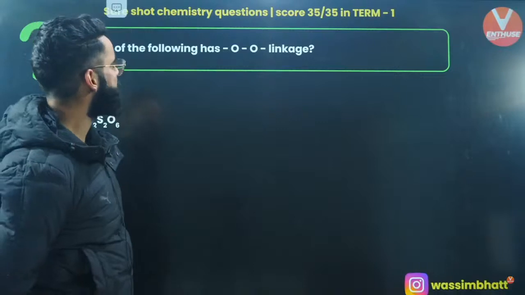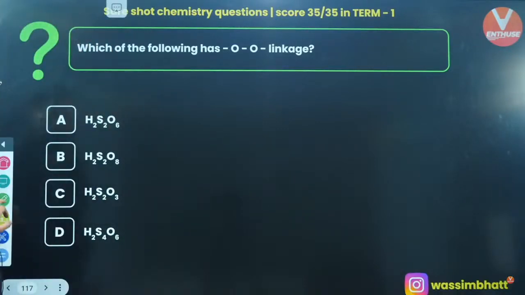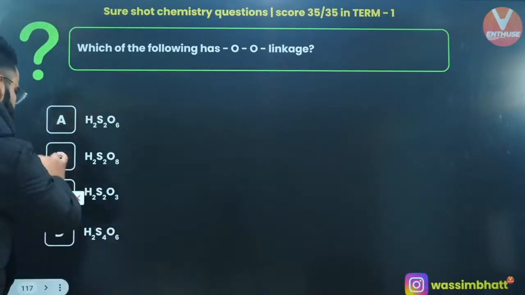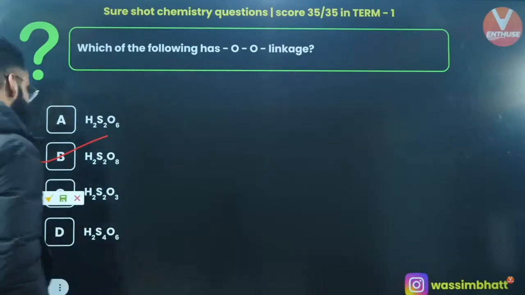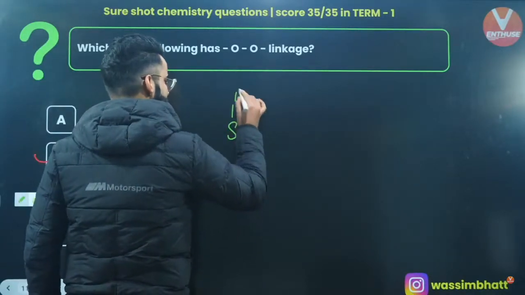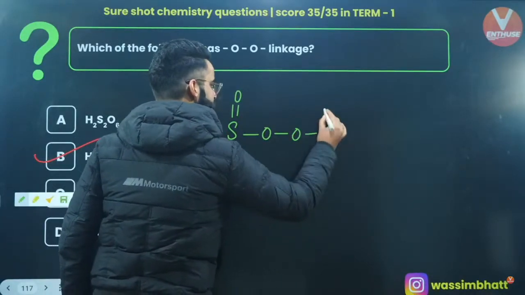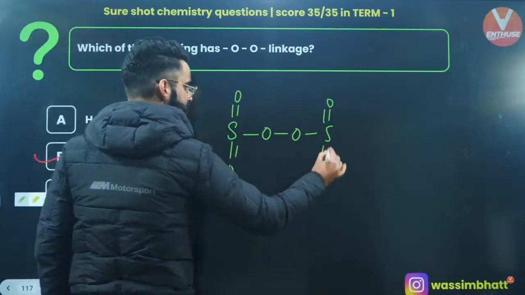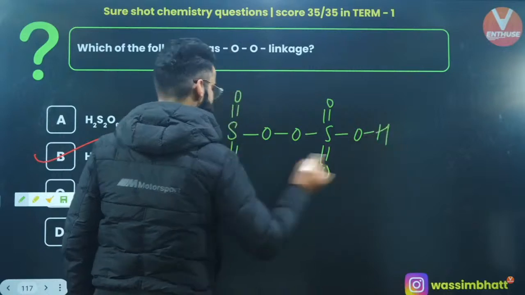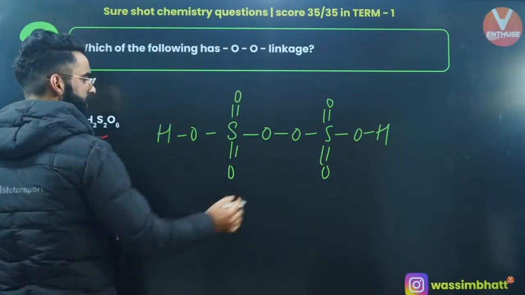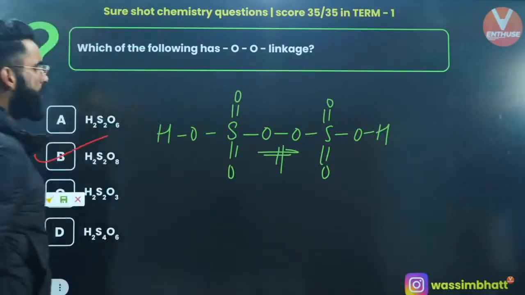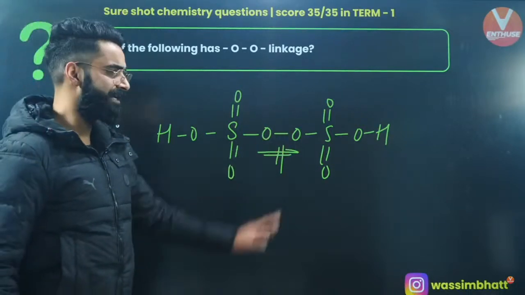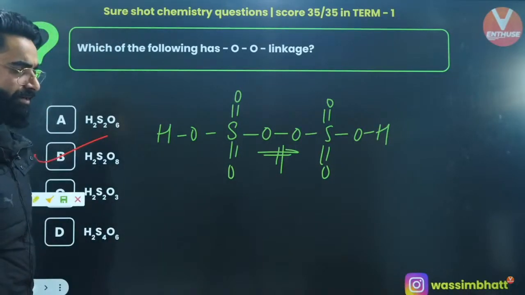Which of the following has O-O linkage? I can see the options, and I can see Marshall's acid over here, H2S2O8. If you remember its structure, in case of H2S2O8, the structure is going to be like this. Double bond O. How many oxygens do we have? 8. So 2 more here. This is oxygen attached with hydrogen, and this is oxygen attached with hydrogen. So there is an O single bond O, a peroxide linkage in case of H2S2O8.